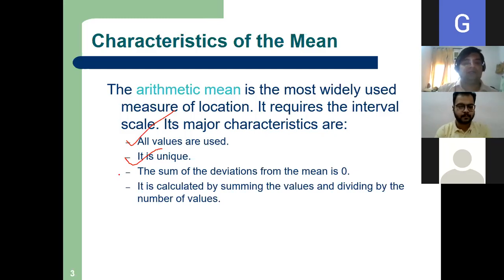And the sum of the deviations from the mean is 0. All of you look at this property. This is a very harmful property also, but useful also. Somewhere it is harmful, somewhere it is useful. Okay. So the sum of the deviations from the mean is 0, right?